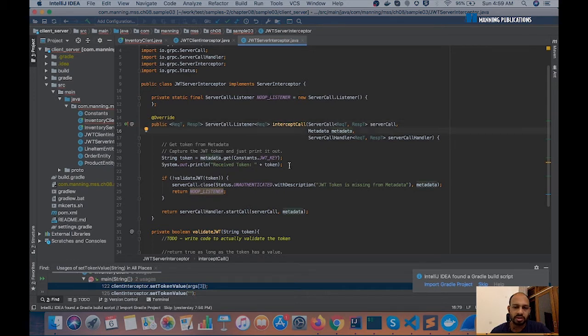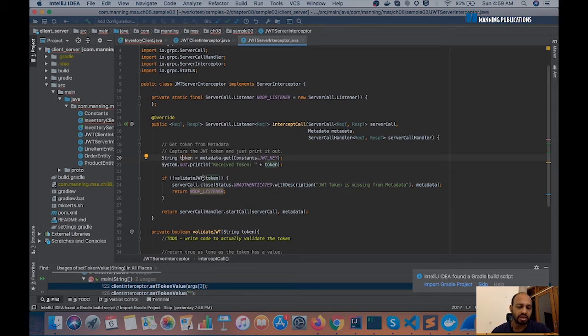From the metadata we extract the token, and then we validate the token before processing our request. So that's basically how you engage server interceptors and client interceptors in two entities that are communicating with each other using gRPC.